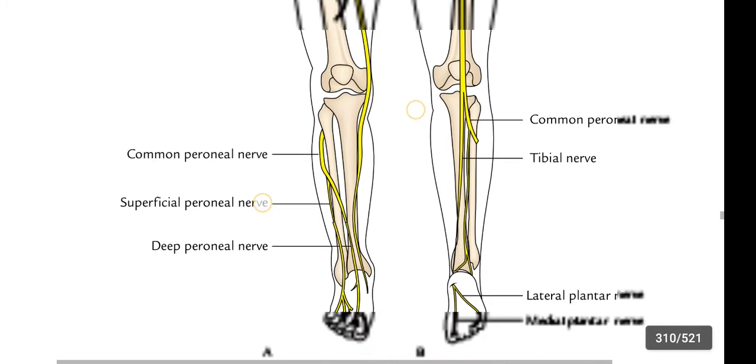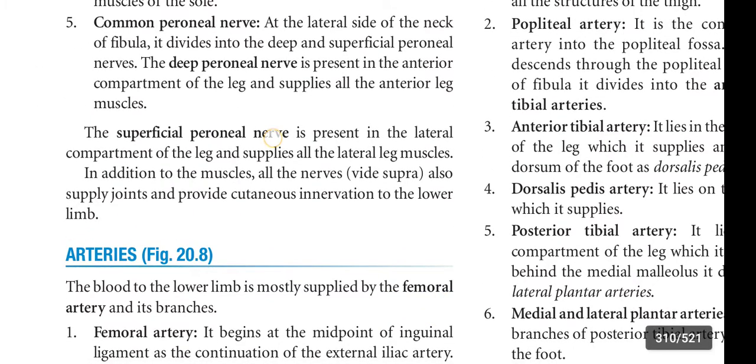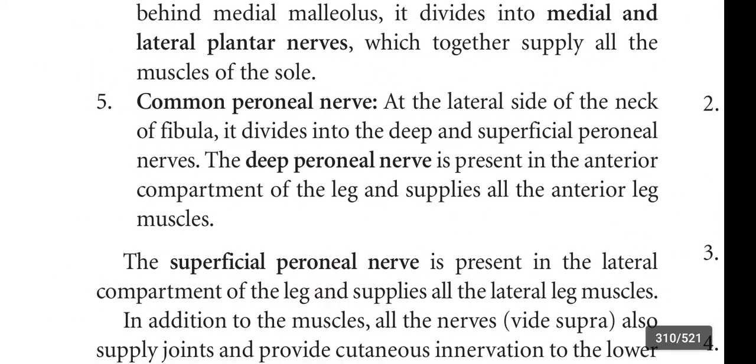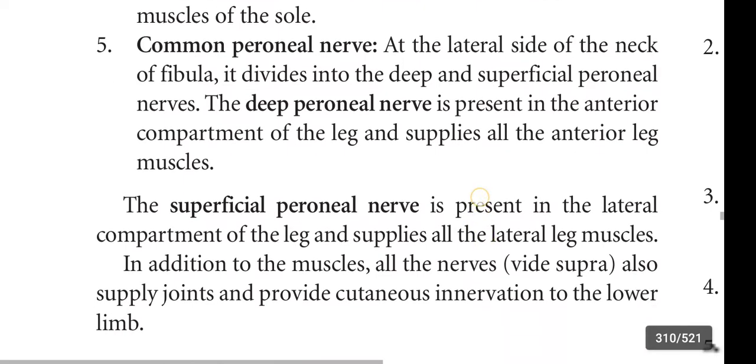Okay, common peroneal nerve. At the lateral side of the neck of the fibula, it's divided into deep and superficial peroneal nerves. The deep peroneal nerve is present in the anterior compartment of leg and supplies all the anterior leg muscles.